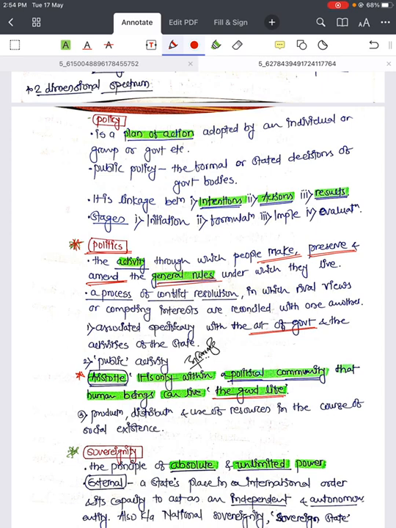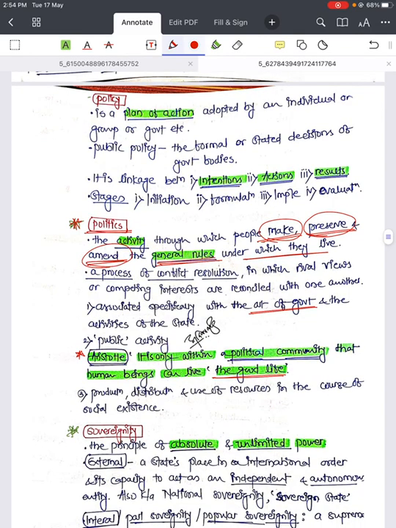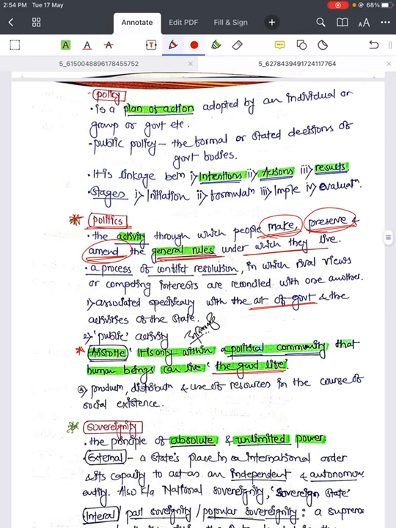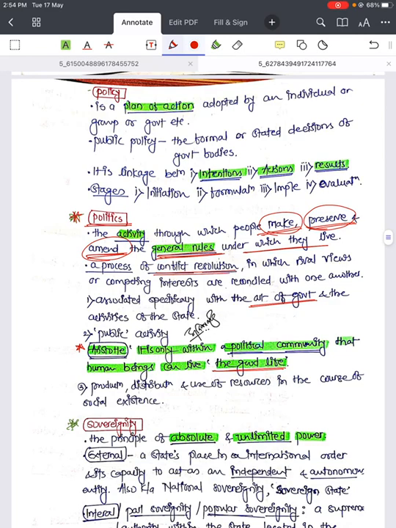The activity through which people make, preserve and amend the general rules, or what we call laws, under which they live, is called politics. It is one of the aspects of politics. Activity through which people make, preserve and amend the general rules. Then a process of conflict resolution. Many people think politics leads to conflicts, but politics is there to resolve the conflicts.